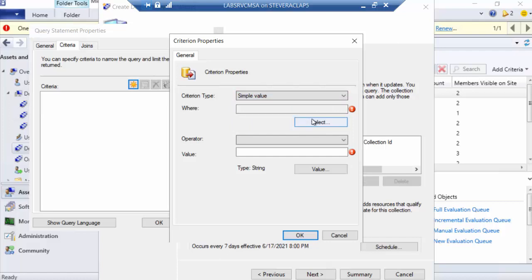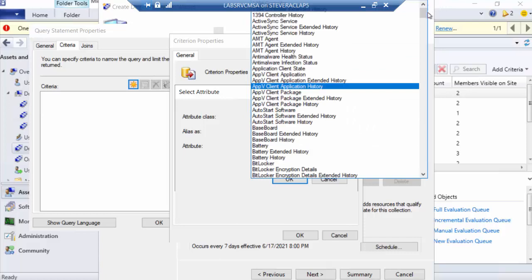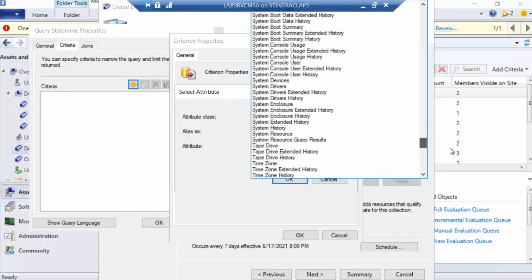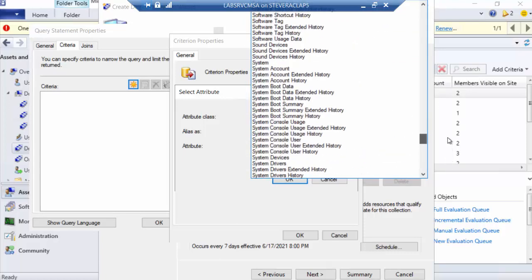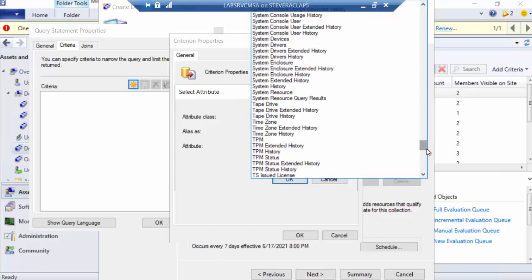I can show a tremendous list of attributes. So these are just the defaults, right? Just the defaults that are here natively. There are other things you can add through hardware inventory, through other mechanisms. So literally, the sky is the limit for what you want to do.